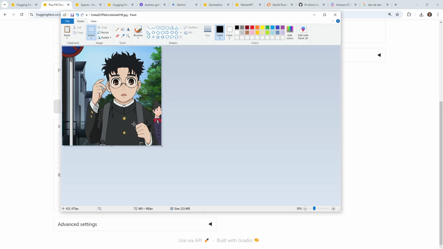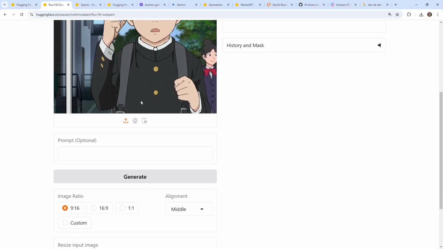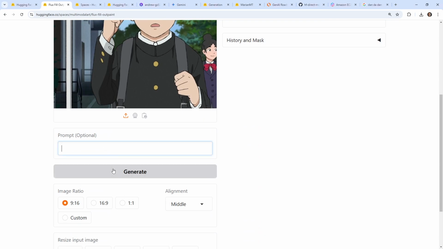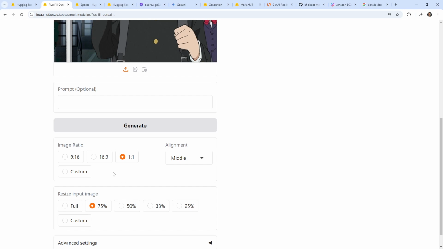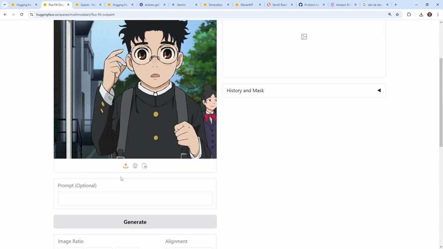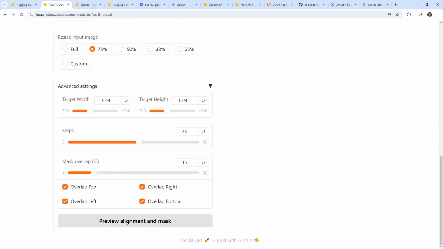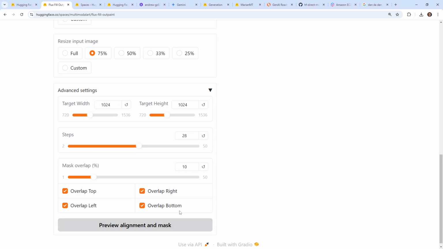And so now we have this image here. I'm going to save it. Okay, so that's somewhere, probably on my desktop. And let's go ahead and drag it in here. Okay, and I'm not going to provide it any information. The ratio is 1:1. And we will go ahead and say 75%. What is this image size? I forgot. It's 860 by 860. So that's fine. We'll go ahead and just try that.